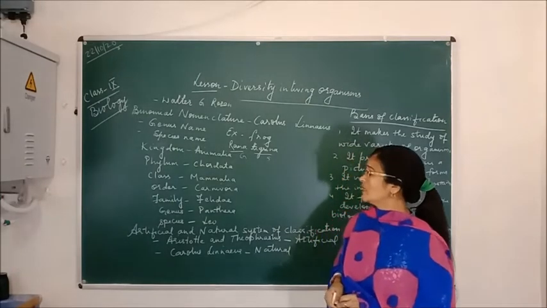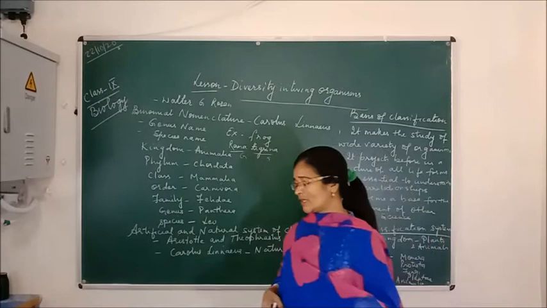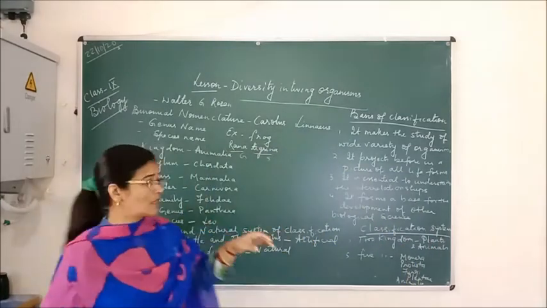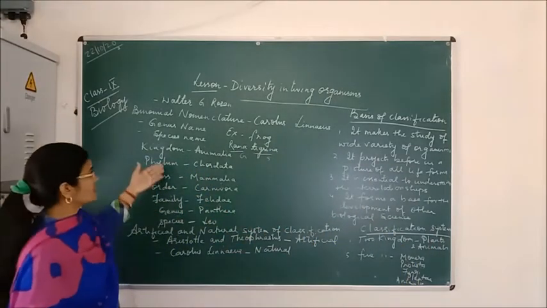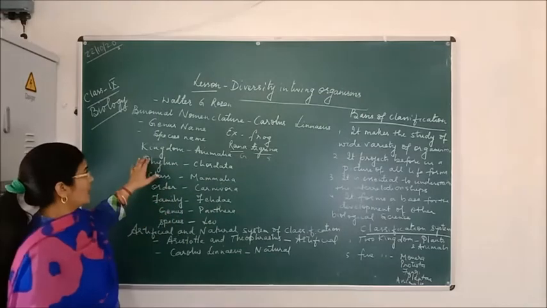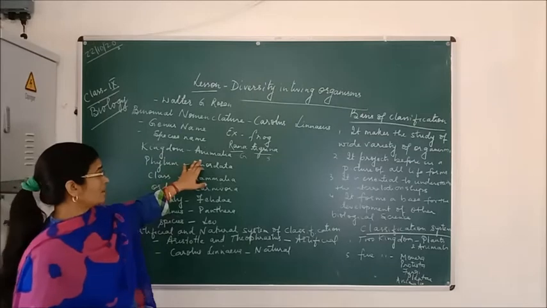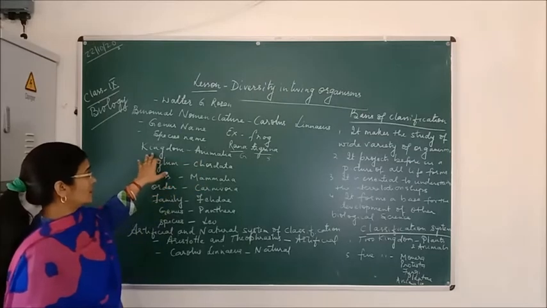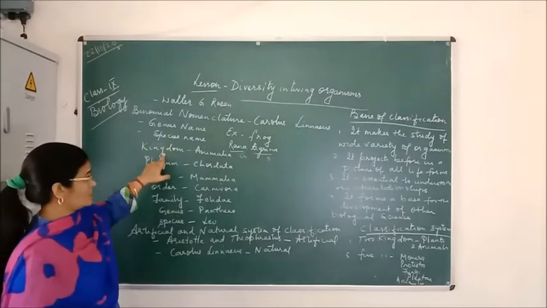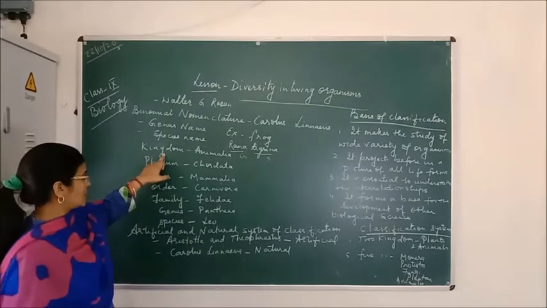In the hierarchy of classification, we study how living organisms are categorized into different groups. The highest classification in the hierarchy is the kingdom, for example Animalia.